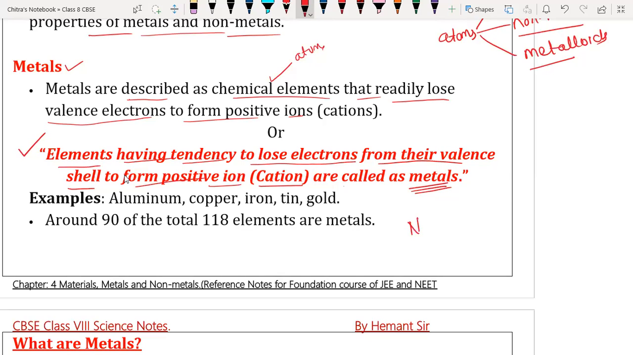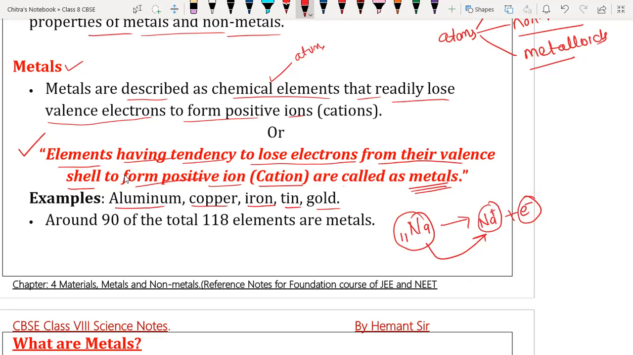Let's take the example of sodium. Sodium has atomic number 11. Sodium loses one electron and forms the sodium positive ion. As you can see, the sodium positive ion is formed by loss of one electron. That means the element has a tendency to lose electrons, hence sodium is a metal. Here we have a few examples: aluminum, copper, iron, tin, gold, etc.